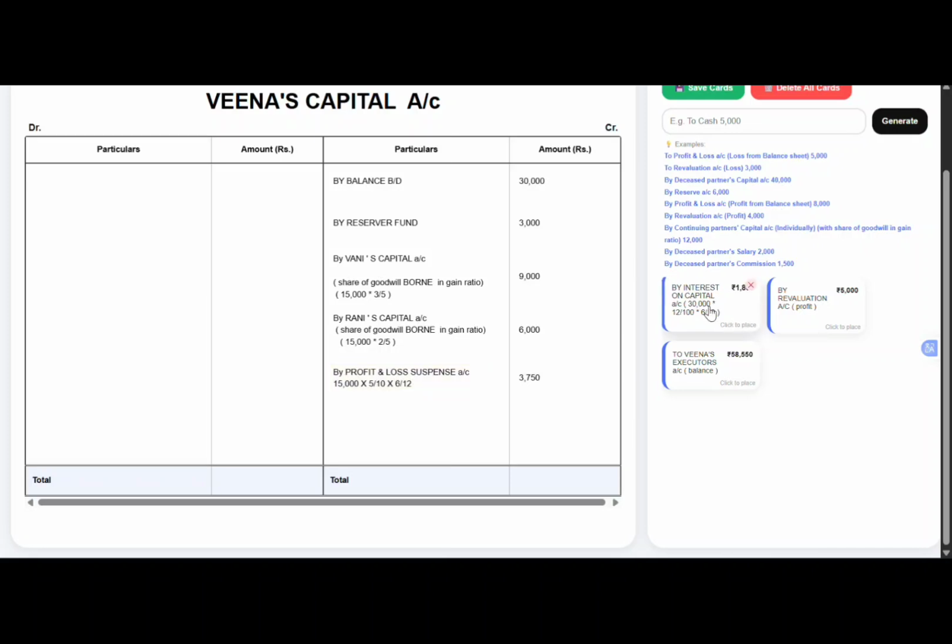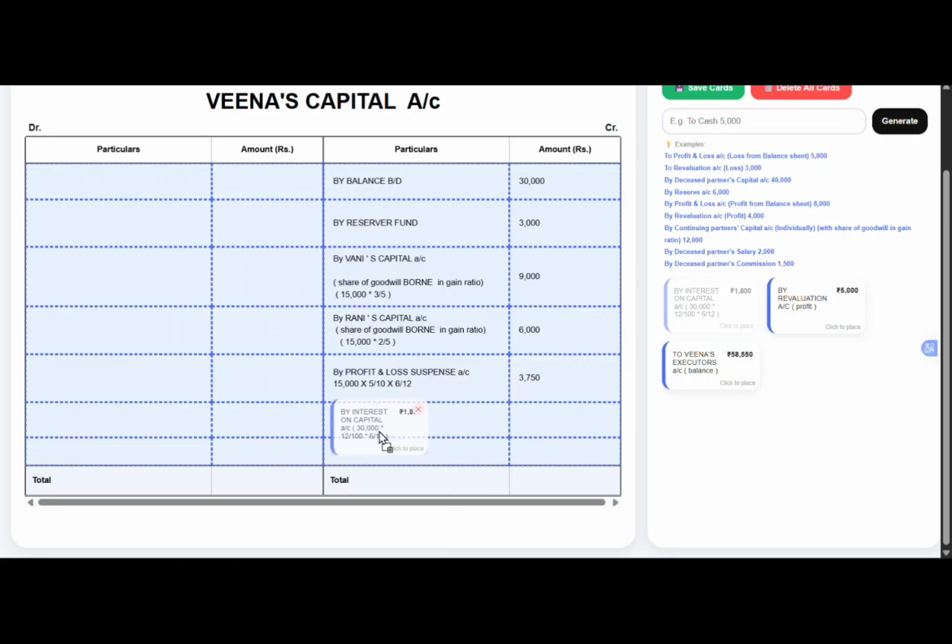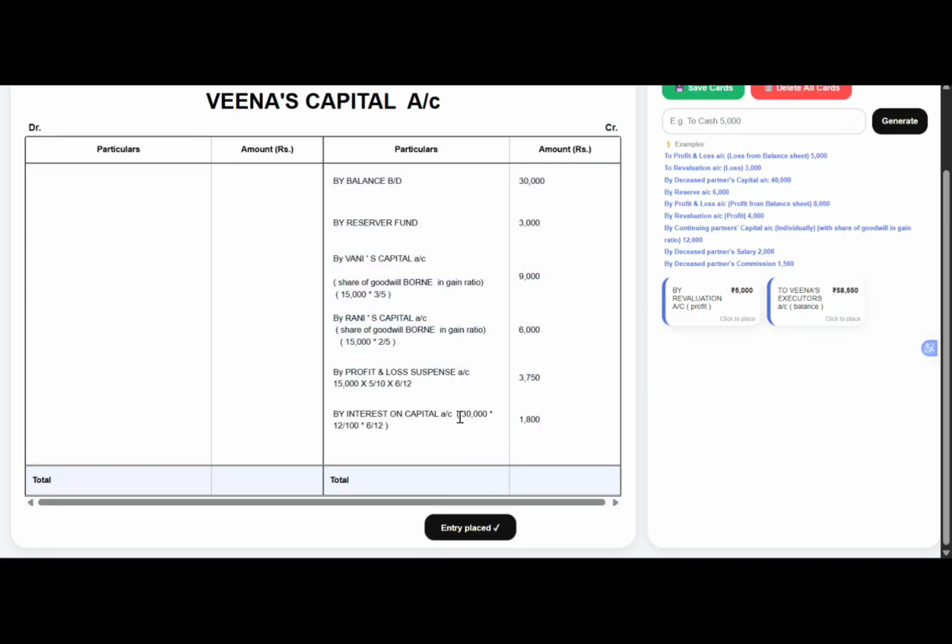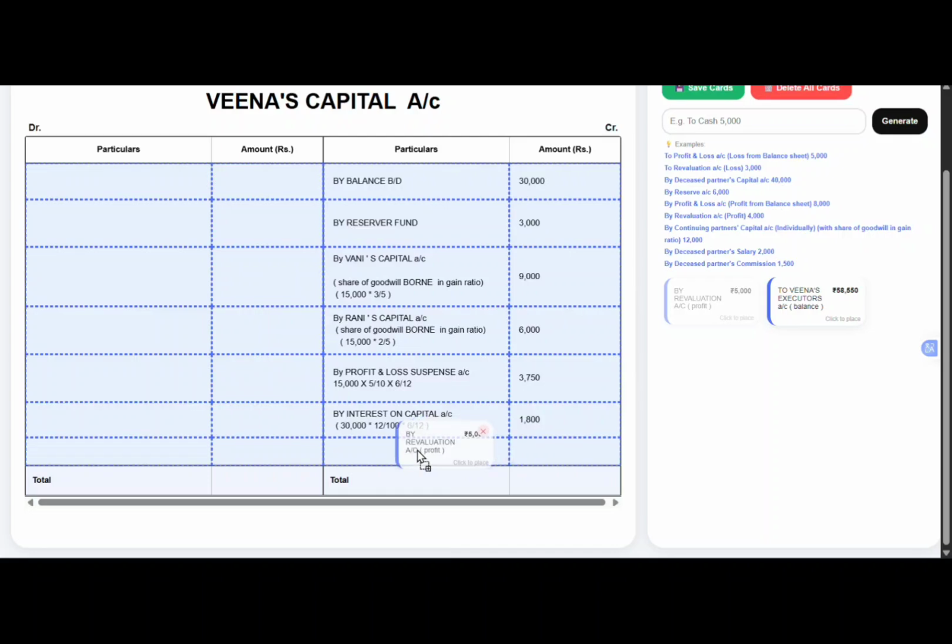Next adjustment is the interest on capital. So provide the interest on capital on the credit side of Veena's capital account by interest on capital, which will be 30,000 into 12 by 100 into 6 by 12, rupees 1,800 on the credit side. The last adjustment is the share in the revaluation account, which is directly given her share.